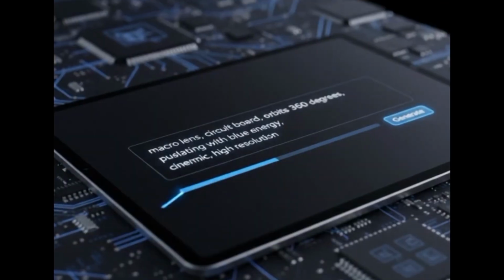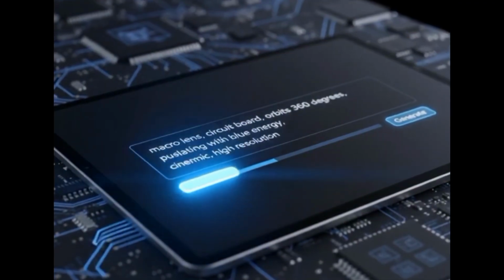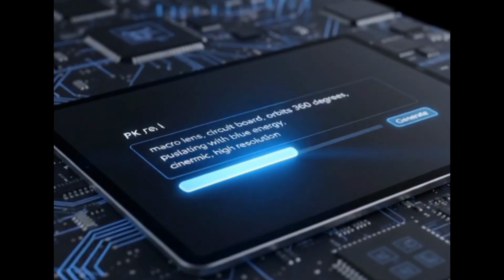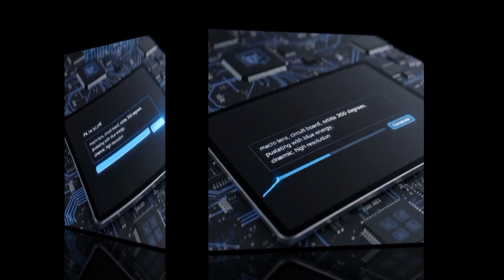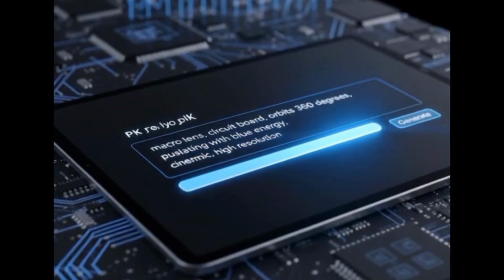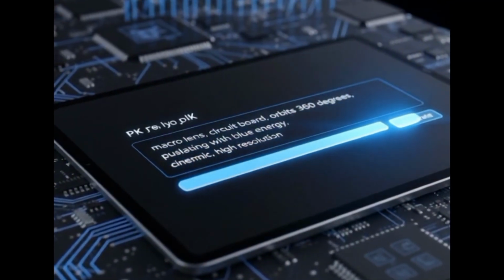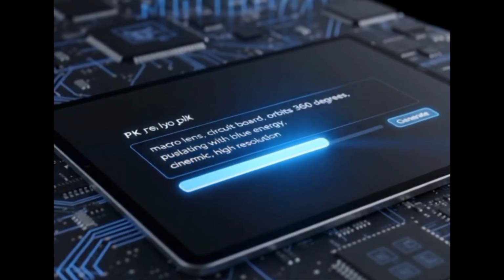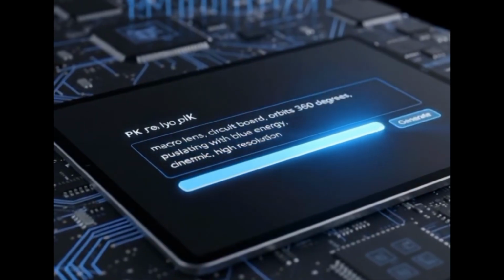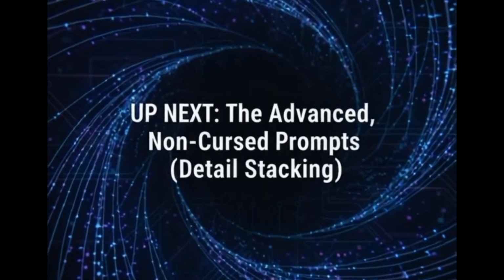Prompt number 6: a glowing circuit board pulsating with blue energy. The camera orbits 360 degrees around the device. Macro lens, deep focus, sci-fi style. And why does it work? This uses a defined rotational loop. The command orbit 360 degrees is simple, clear, and more importantly, it's a looping motion the AI can easily maintain without introducing errors. You also wisely choose the sci-fi genre, which allows the AI to use complex lighting and visual effects to mask any minor imperfections in the rendering. So prompts 4 to 6 show us the power of defined camera perspective.